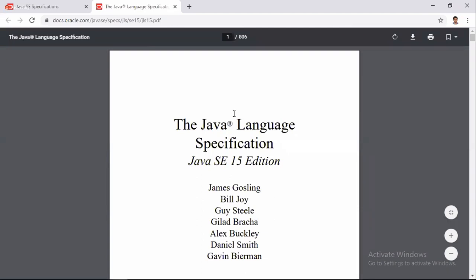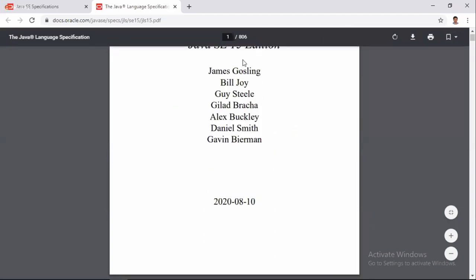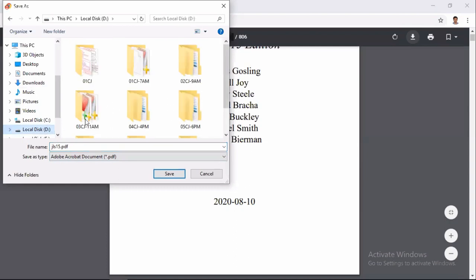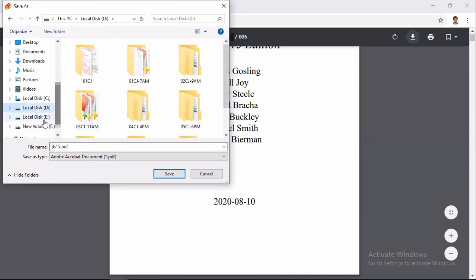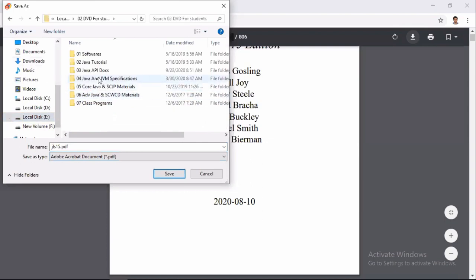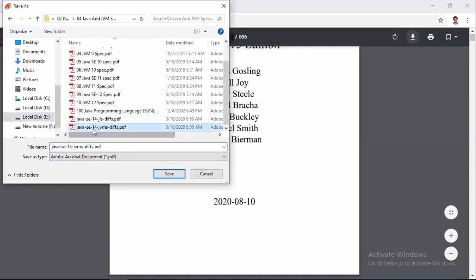Opening the PDF format. Let me download it, because it is not there in my system. It will take very little time. I'm saving it on the E drive. You also download and save.